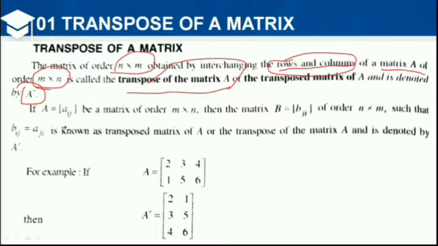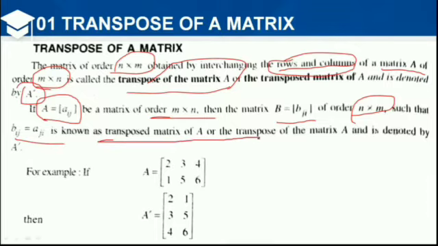Let us see that if A = Aij is any matrix of order n by n, then any matrix B = Bij of order n by n in such a way that Bij is equal to Aji is known as the transpose of the matrix.